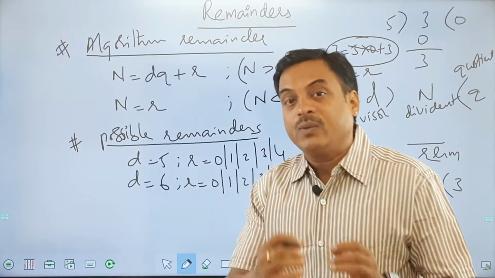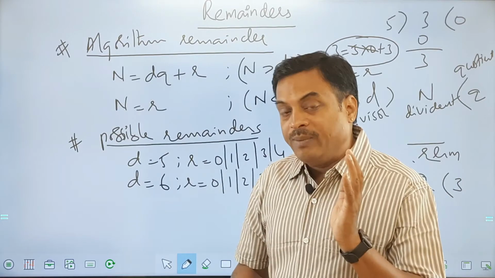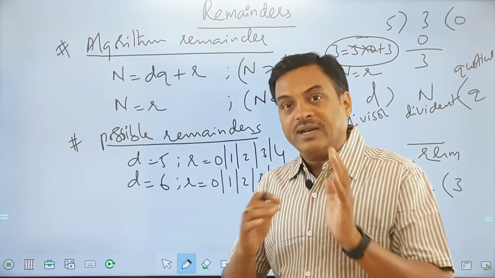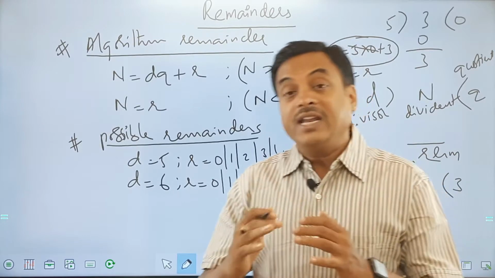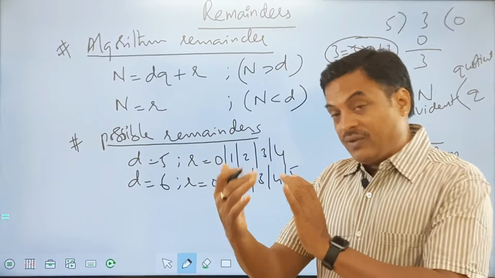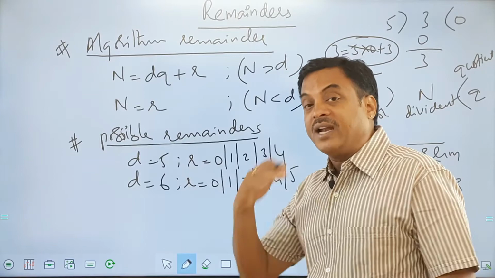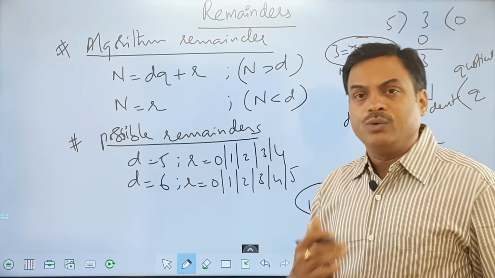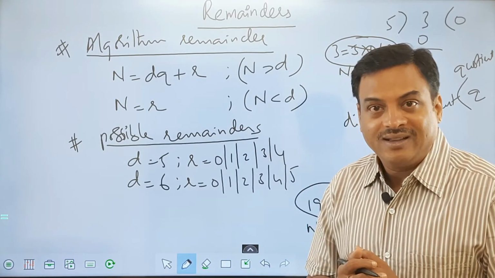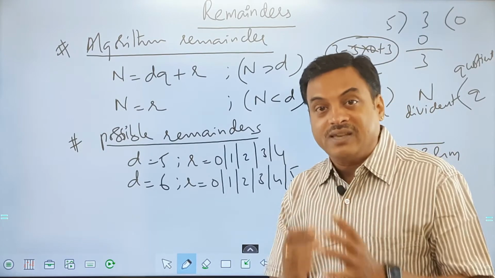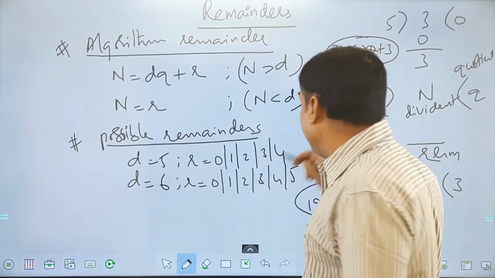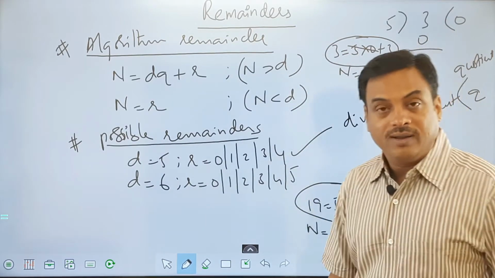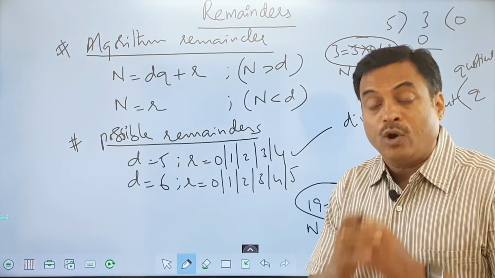So whenever you find a question, find a remainder, divide by 10 means you should know that your answer is from 0 to 9. This is very crucial. Okay. Now what if I get more than 10? For example, if my divisor is 5, if I get remainder more than 5, then what I should do? I should obviously divide it once again. For example, if I got 7, I should divide that 7 by 5 again and make sure that my remainder is 1 among 0 to 4. It will be never 5 or greater than 5.